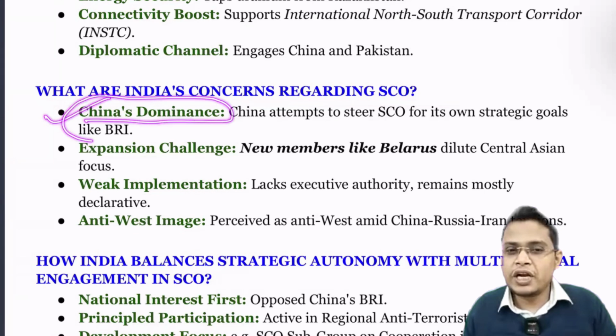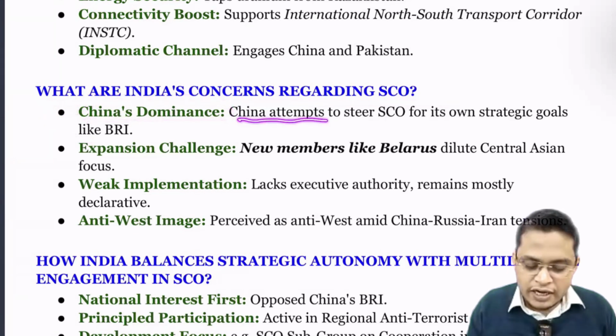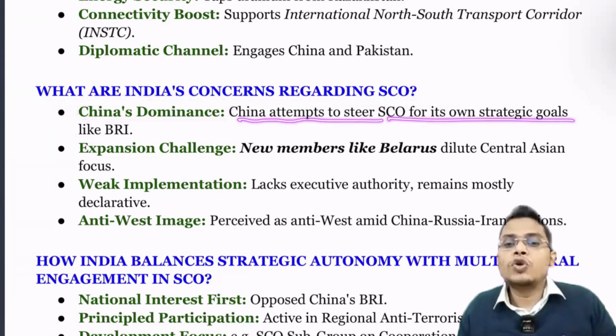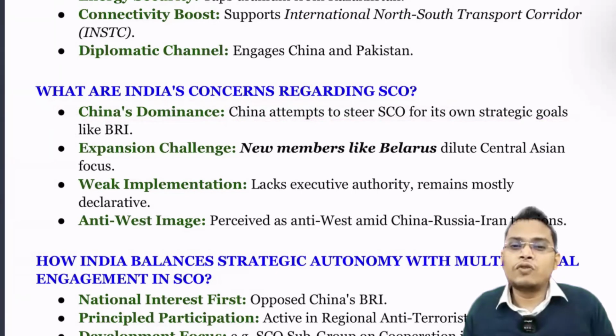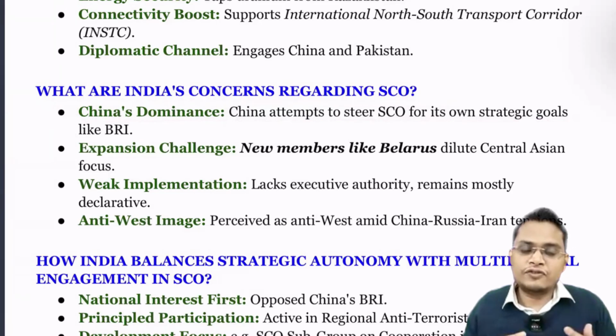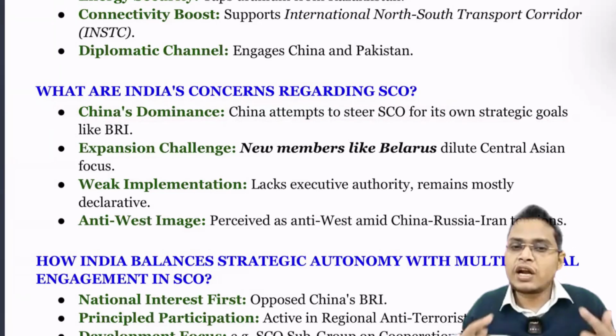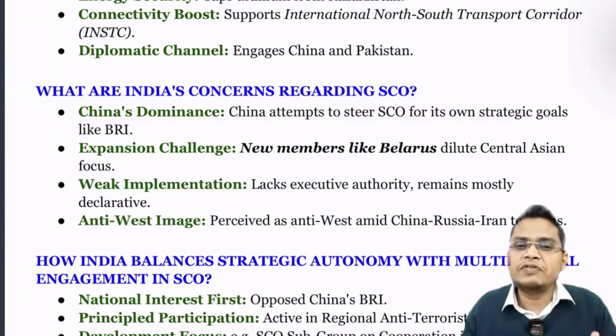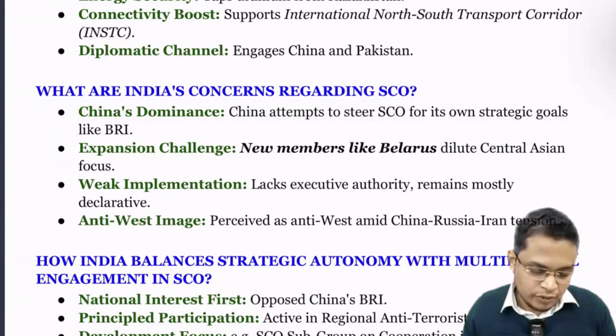So this organization is dominated by China. China attempts to steer the SCO's main agenda to fulfill its goals. For example, China is pushing the BRI, and China is pushing its economy by using the Shanghai Cooperation Organization. If China is dominating, that is against the interest of India, because we believe in multilateralism. That means not a single country dominates at the international level.